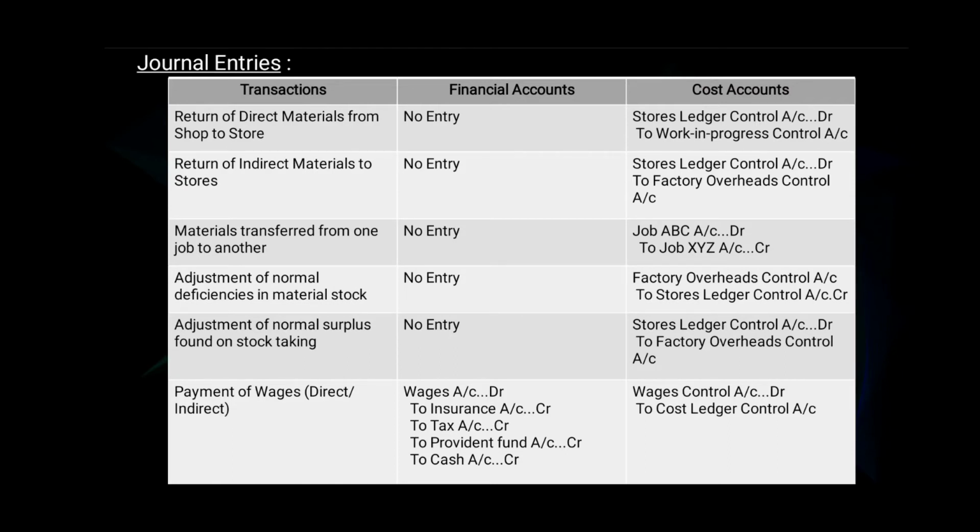14th. Payment of wages, that is direct or indirect. In financial account the journal entry will be wages account debit to insurance account, to tax account, to provident funds account, to cash account. And the journal entry for cost account will be wages control account debit to cost ledger control account.